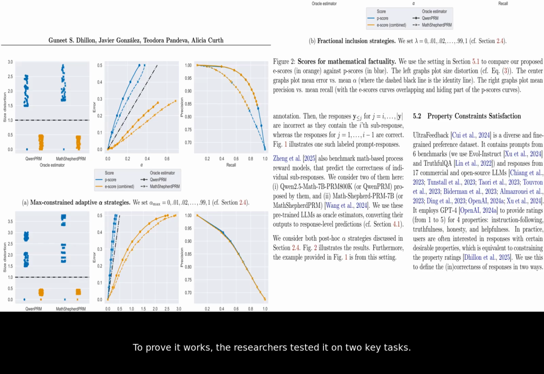To prove it works, the researchers tested it on 2 key tasks. First, they checked the mathematical reasoning of various AI models, just like in the first example. Second, they tested if AI responses satisfied important properties, like being helpful and honest.